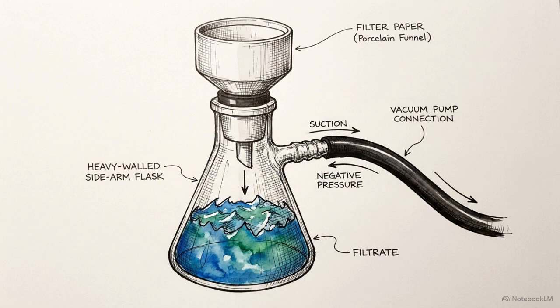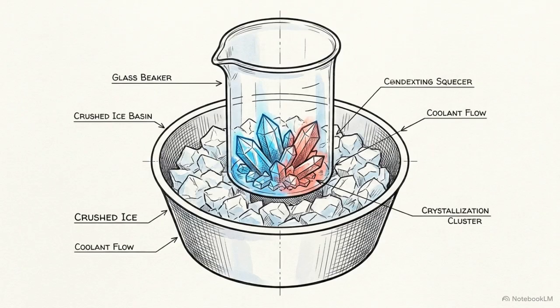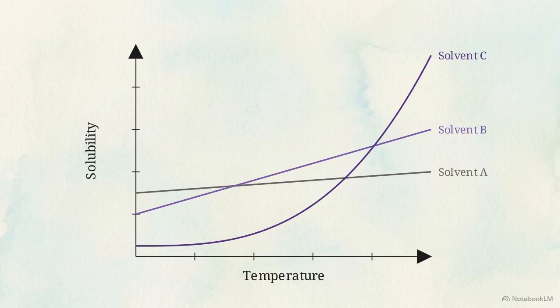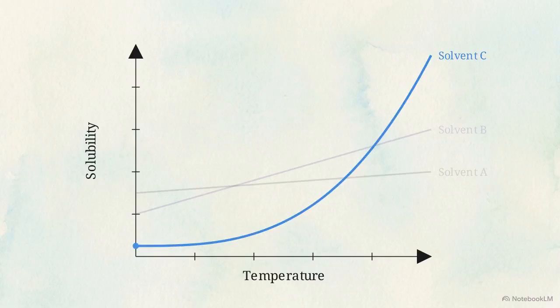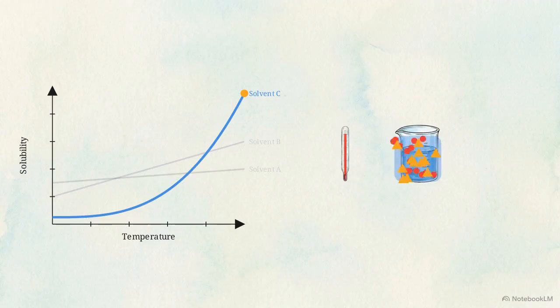Physical filters fail, however, when a solid is completely dissolved in a liquid. To separate these, we turn to crystallization, which forces the solid out of the solution by manipulating temperature-dependent solubility. This graph shows the solubility curves of 3 hypothetical solvents as they are heated to a boil. The primary challenge in crystallization is identifying the exact right solvent for your target compound. Look at solvent C. At room temperature, it dissolves almost nothing, but at its boiling point, solubility spikes. This steep curve is exactly what we want.